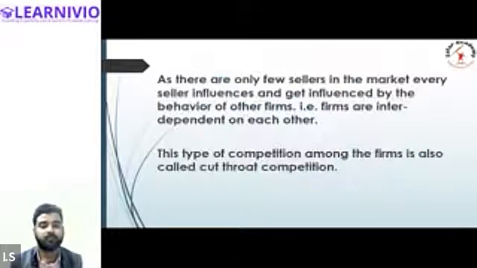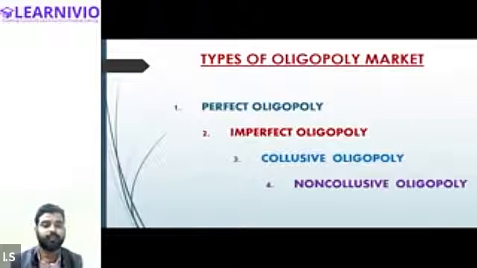So right now, just skip this particular point. We will be talking about all these things later. Let's move to the next point, types of oligopoly. So we have four types of oligopoly market. First is the perfect oligopoly, then imperfect oligopoly. I have already explained this. Perfect oligopoly is a type of market wherein there are few sellers selling the same kind of product. Imperfect oligopoly is few sellers selling differentiated products.